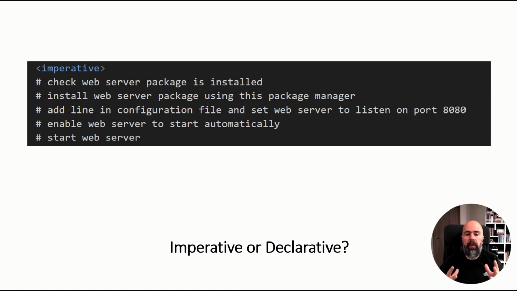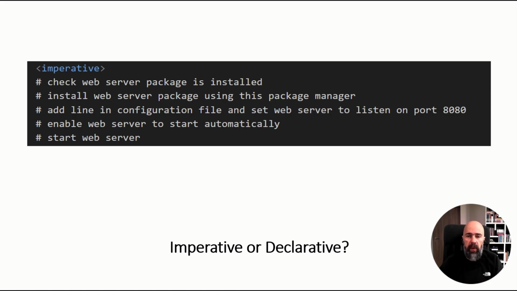Let's look at a very simple example. We want to install a web server on a specific port and make sure that it starts automatically. If we do that in an imperative way, we would start writing small pieces of code that tell the tools we're using to check whether the web server is already installed or not, to install the web server packages using a specific package manager, and to configure that web server, adding a line in the configuration file to listen on a specific port.